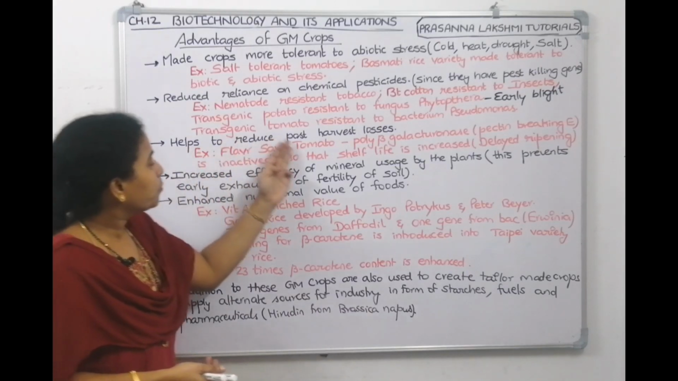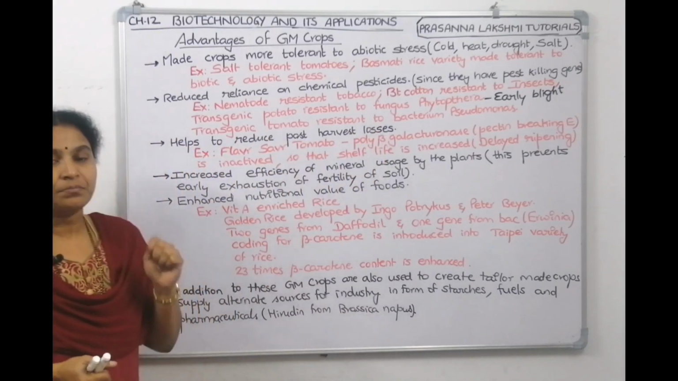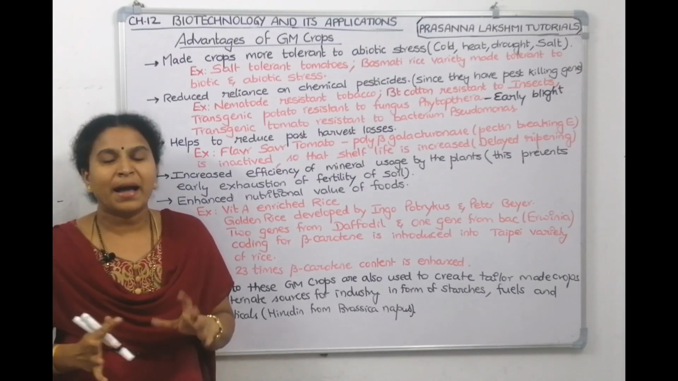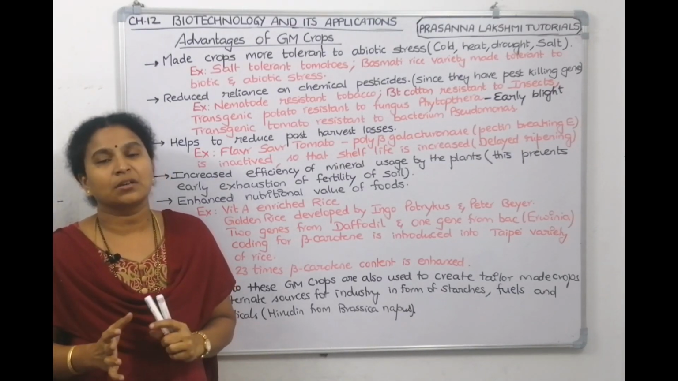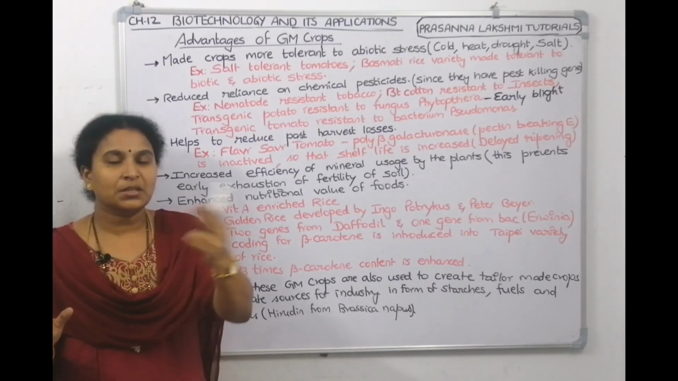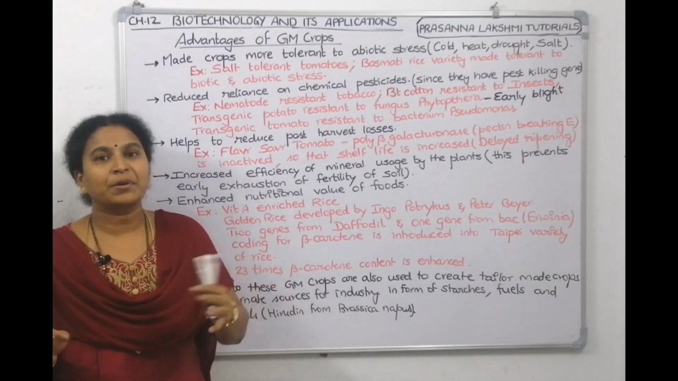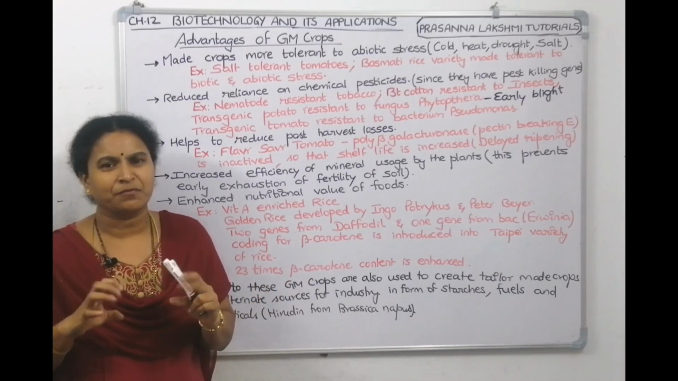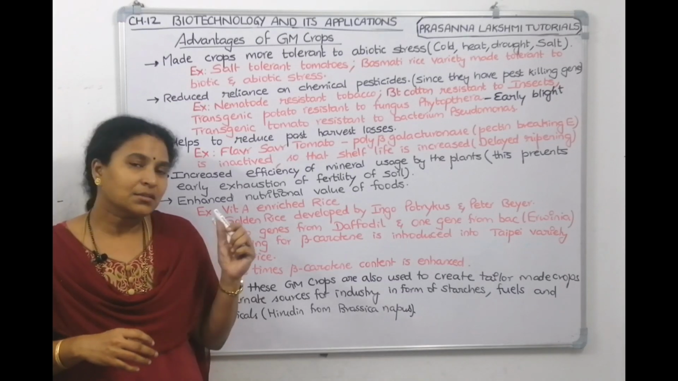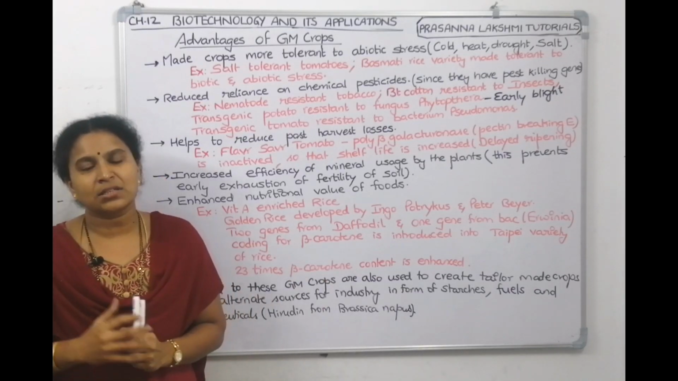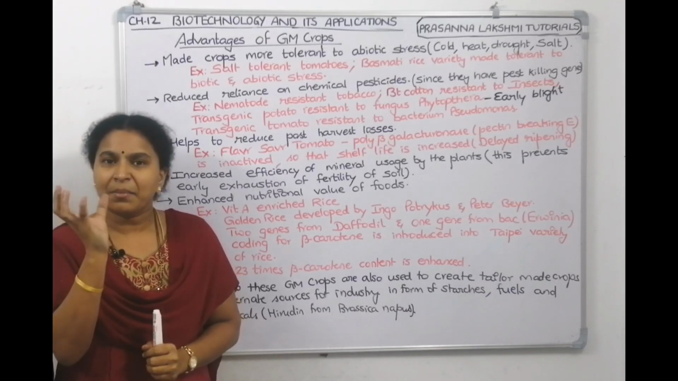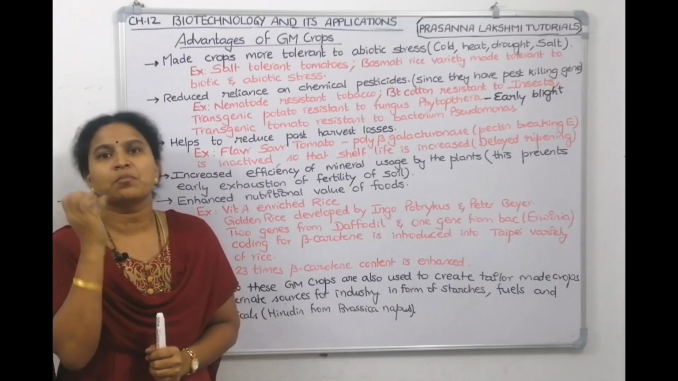Helps to reduce post-harvest losses. Post-harvest losses, in the previous class also I was telling, tomato is such a perishable crop plant. By the time the farmer cuts it and drops it in the market, in the meanwhile what happens? They get ripened soon and they get crushed. In the tractor itself they get crushed. So now scientists started thinking on that and thought how to increase the shelf life of the tomato so that it remains in the raw stage for more time.